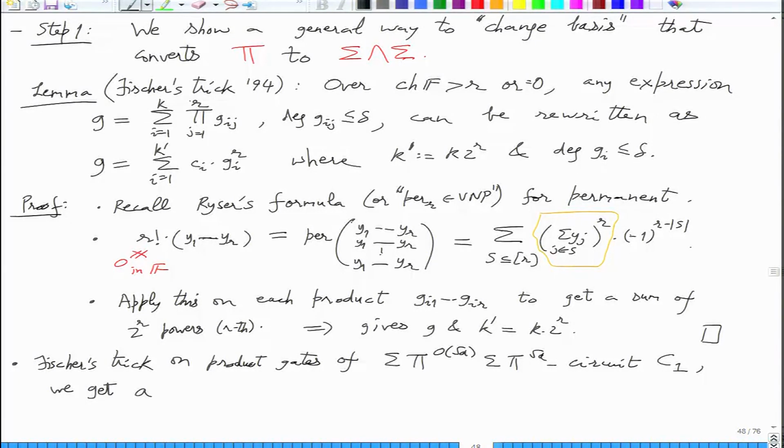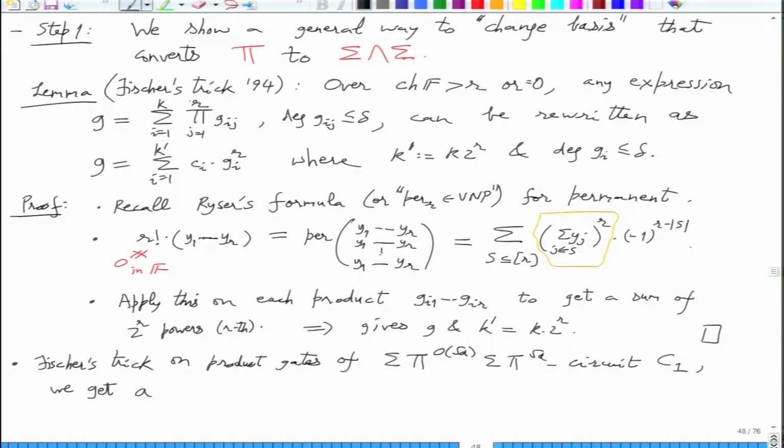You also have to remember that this r is merely an upper bound, right? When you are multiplying r things, many of these things may just be 1. So when you are looking at x1, x2, it doesn't mean that you have to express it as a sum of squares. Maybe you can express it as a sum of cubes or sum of 4th powers or sum of 100th powers.